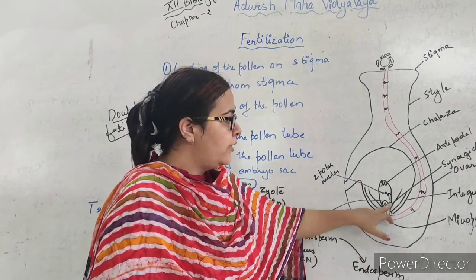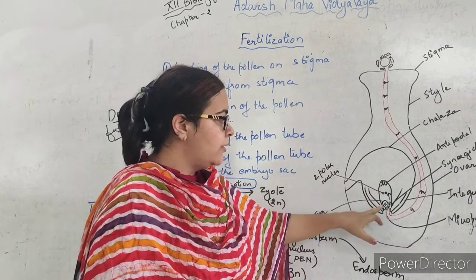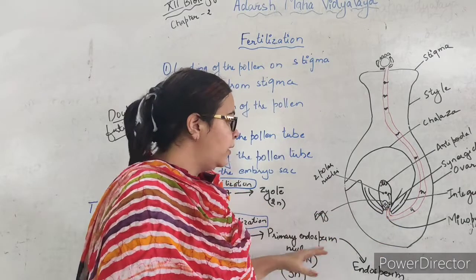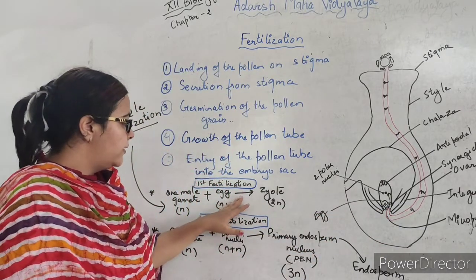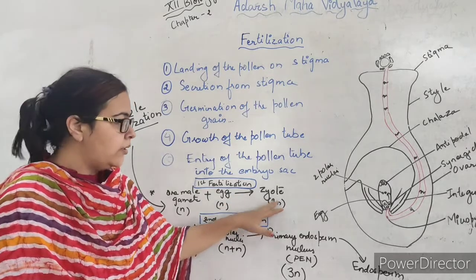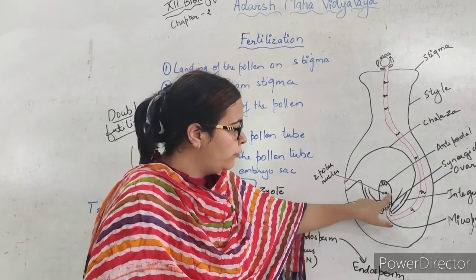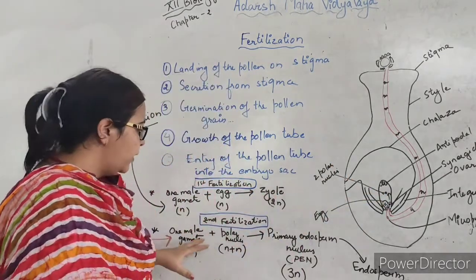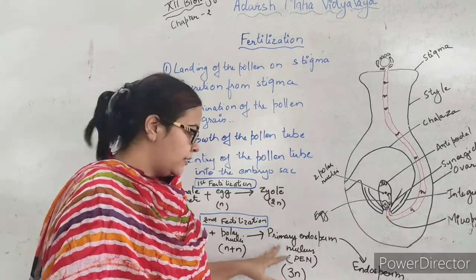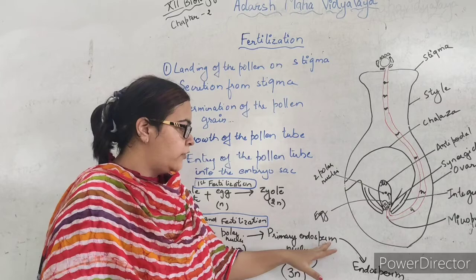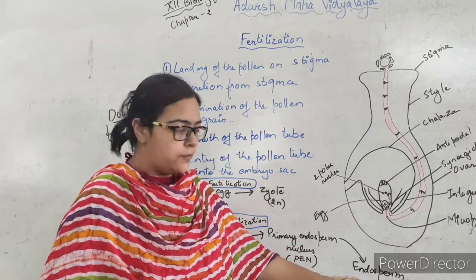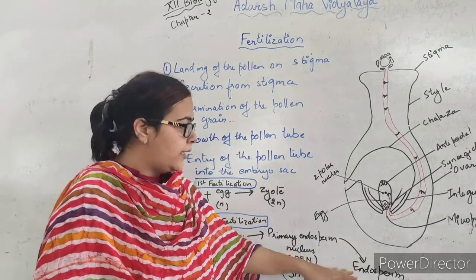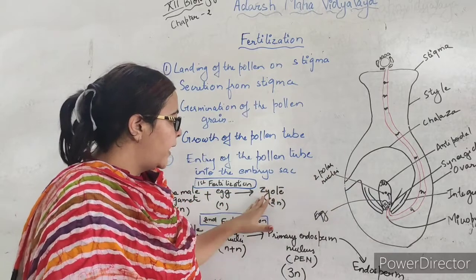Now the two male gametes reach the synergid, and because it has already disintegrated, one male gamete will fertilize the egg and form a diploid zygote, and the other male gamete will move towards the two polar nuclei in the central cell of the embryo sac and form the primary endosperm nucleus, that is triploid. This will further mature into the endosperm.